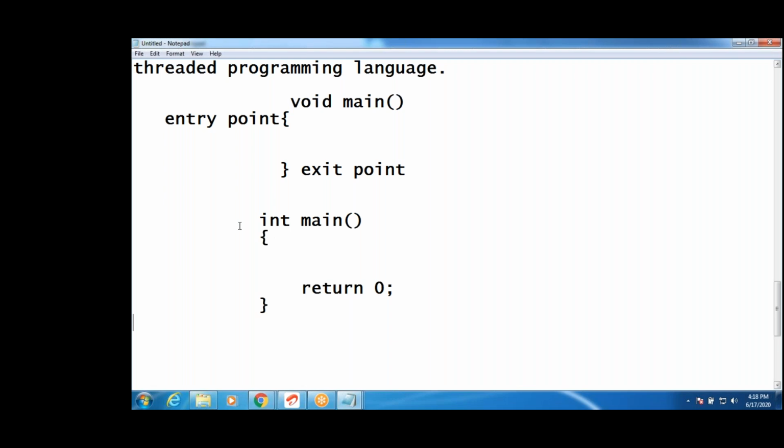What is return 0 or return minus 1? Why do you write it? For example, guys, I already told you, right? Where do you use C? Game development. For example, if you are playing a game, we go from one level to the next level. How does it know that the previous level is completed? How does it send you to the next level? Are you following us? That depends upon the value it takes from the previous program.